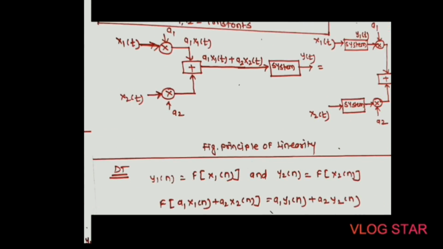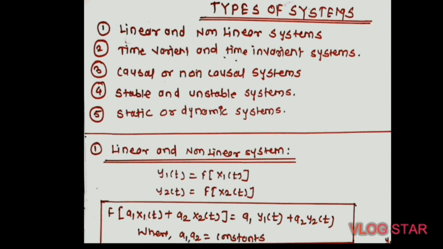So let's move towards the first type of system, that is linear and non-linear systems. A system is said to be linear if it satisfies the superposition theorem. To know what is meant by the superposition theorem, first of all we consider two continuous time systems defined as follows: y1 of t is equal to function of x1 of t and y2 of t is equal to function of x2 of t.